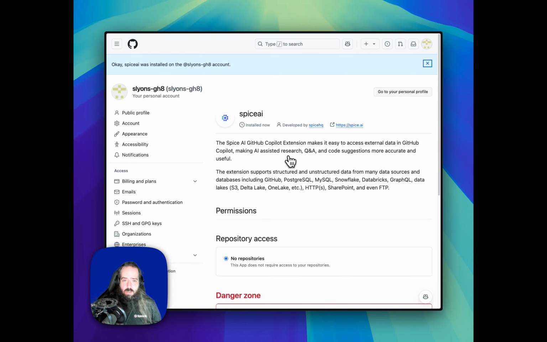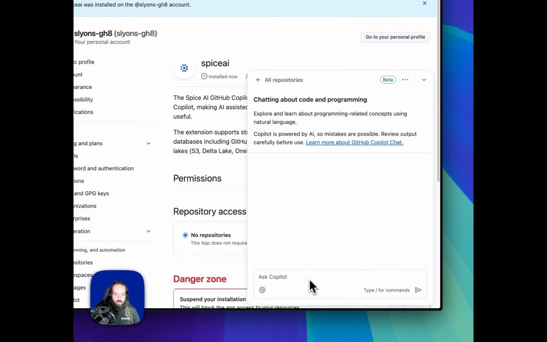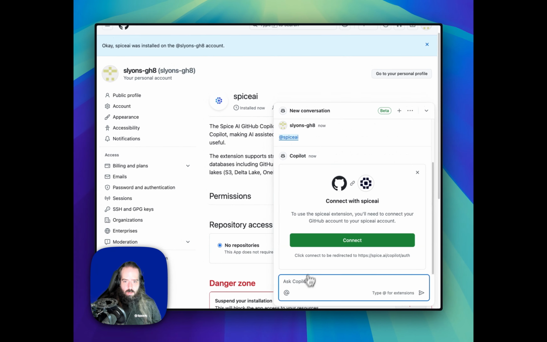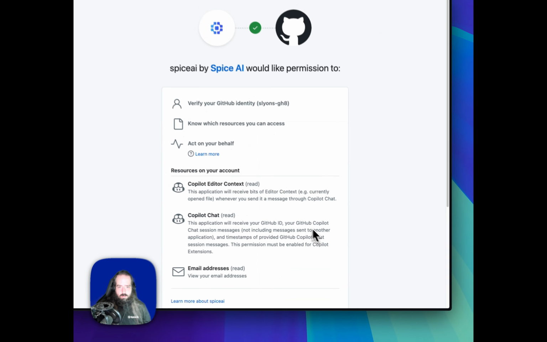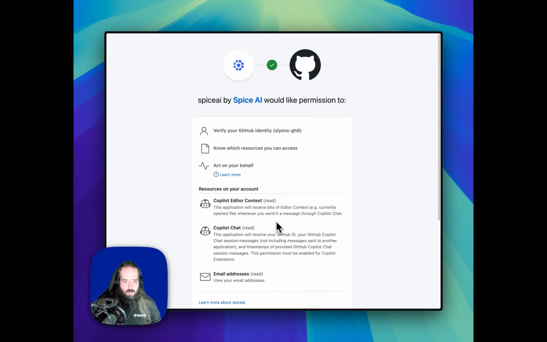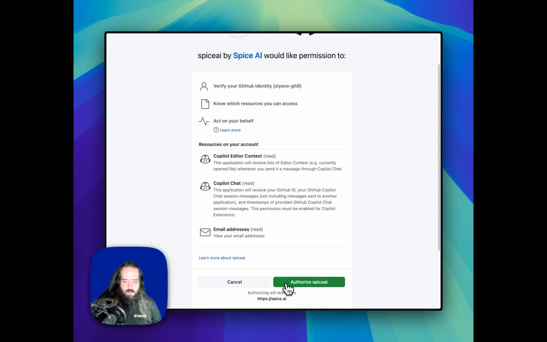Now, let's connect to the Spice.ai platform. I'm going to open a new chat. And I'm going to type at Spice.ai. And then I'm going to click the connect button. So we see here the resources that are going to be accessed, namely the Copilot editor context, the Copilot chat, and once again, email addresses. I'm going to go ahead and click Authorize Spice.ai.